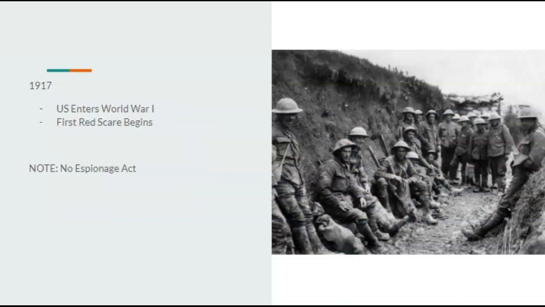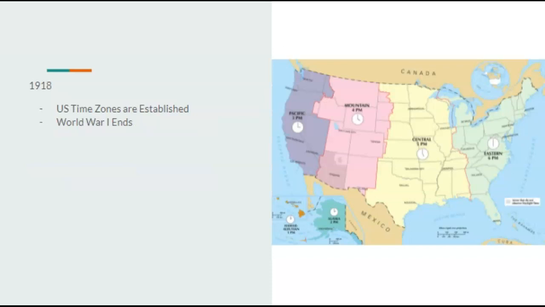Going on to 1917, the U.S. would enter World War I, and the first Red Scare would begin. However, there is no Espionage Act. Marshall was actually against Woodrow Wilson's Espionage Act, but wasn't very vocal about it, so he wouldn't sign an Espionage Act during it if he was president. 1918, the U.S. time zones would be established and World War I would end.